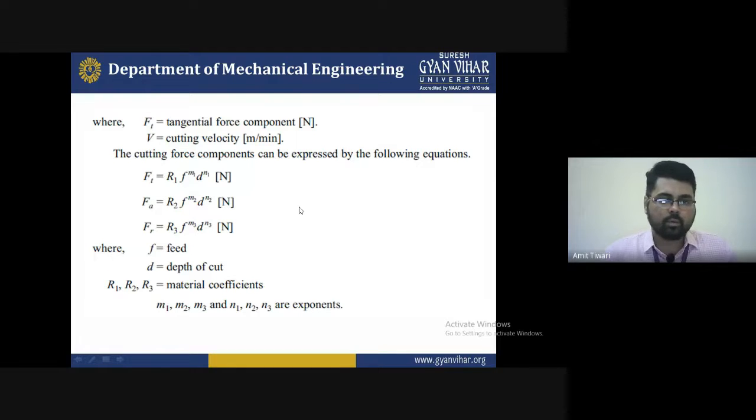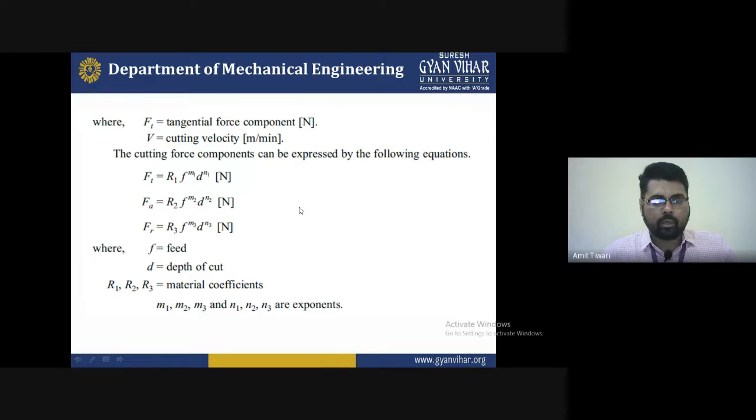Fa is equal to R2 F^M2 D^N2 in Newton. Fi is equal to R3 F^M3 D^N3 in Newton, where F is equal to feed, D is equal to depth of cut, and R1, R2, and R3 are the material coefficients.